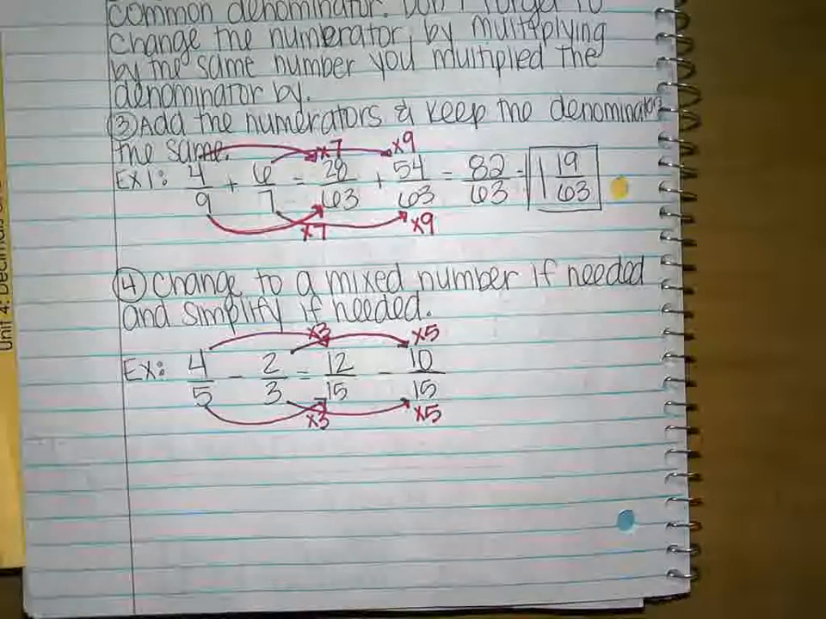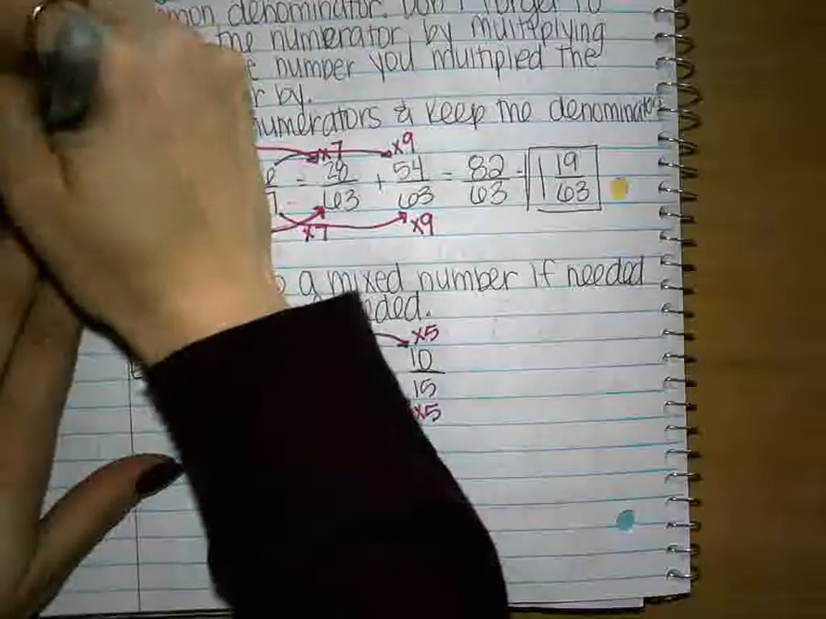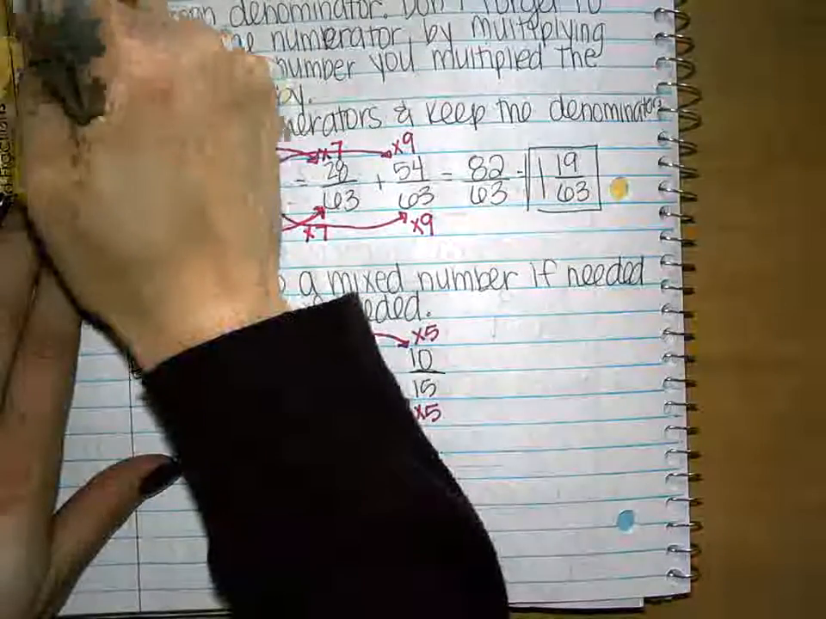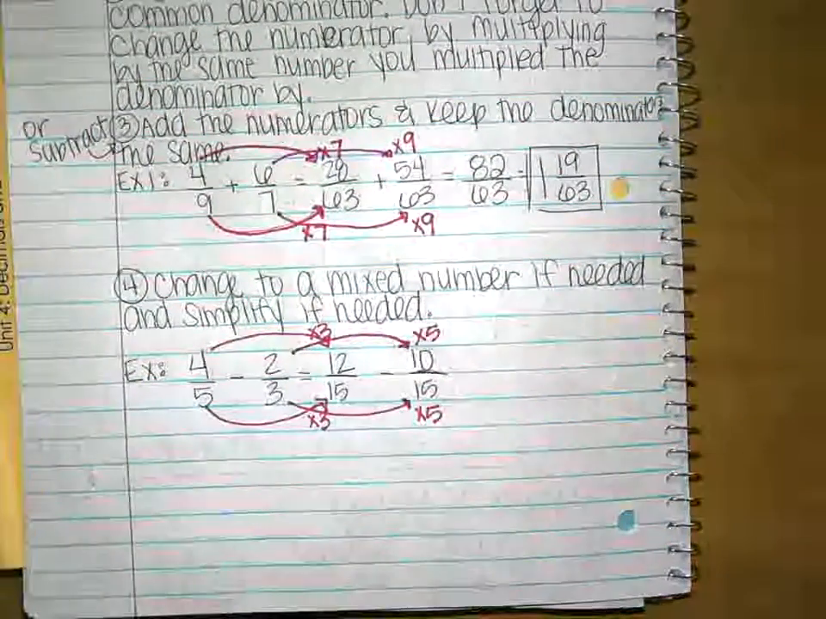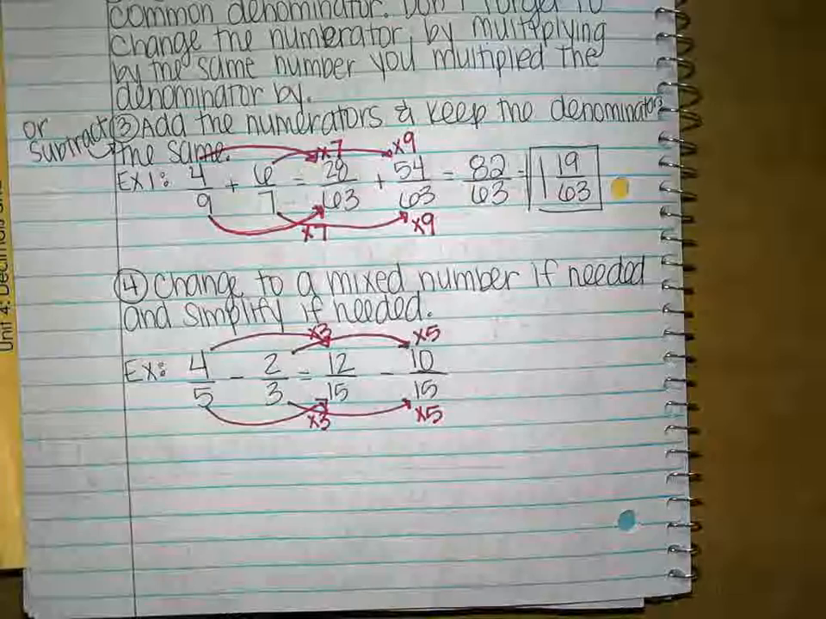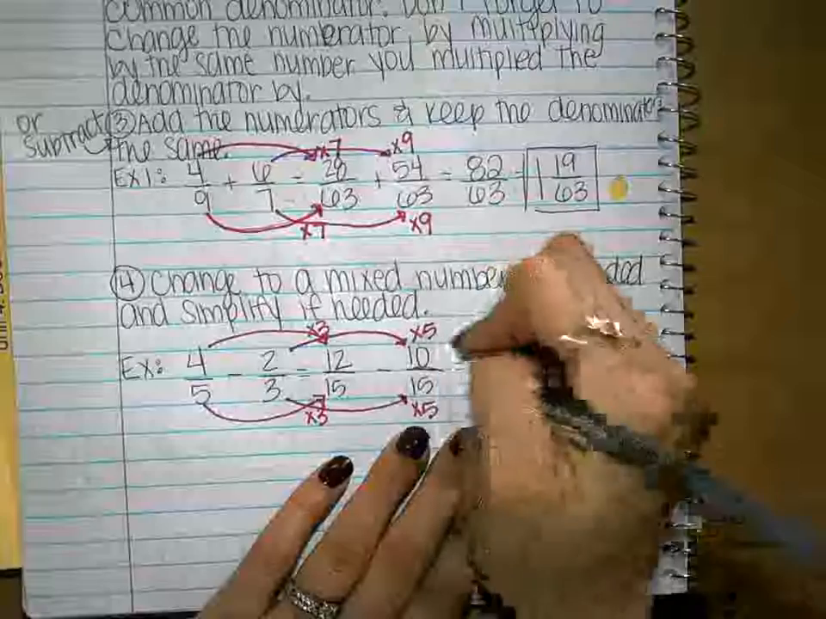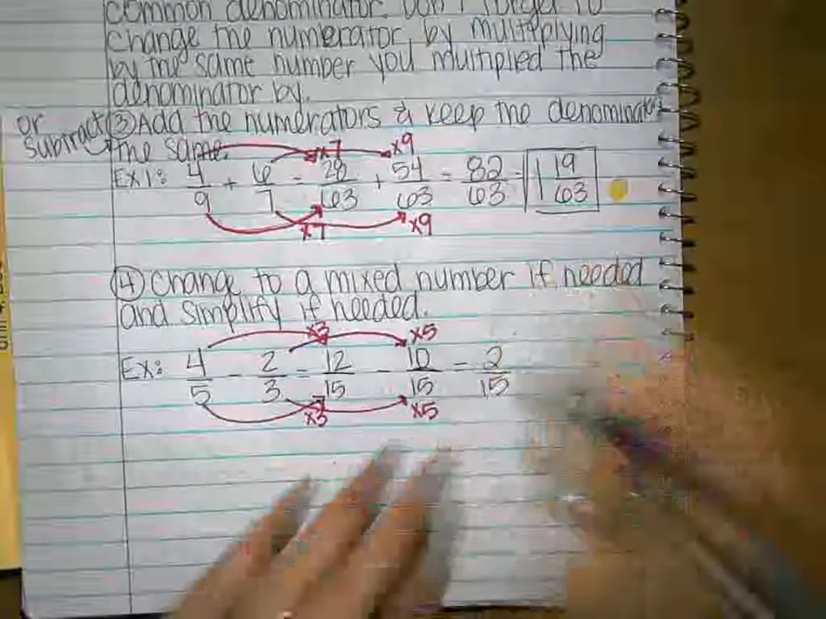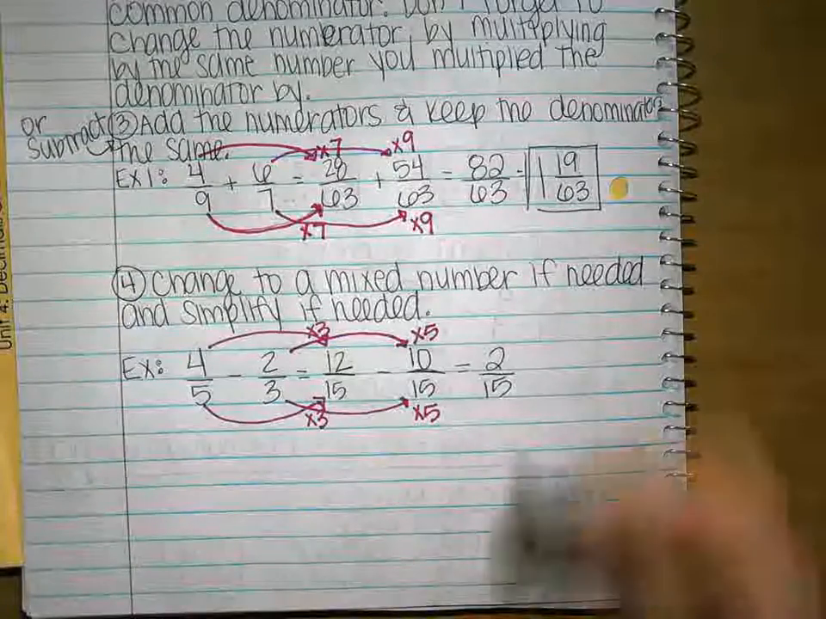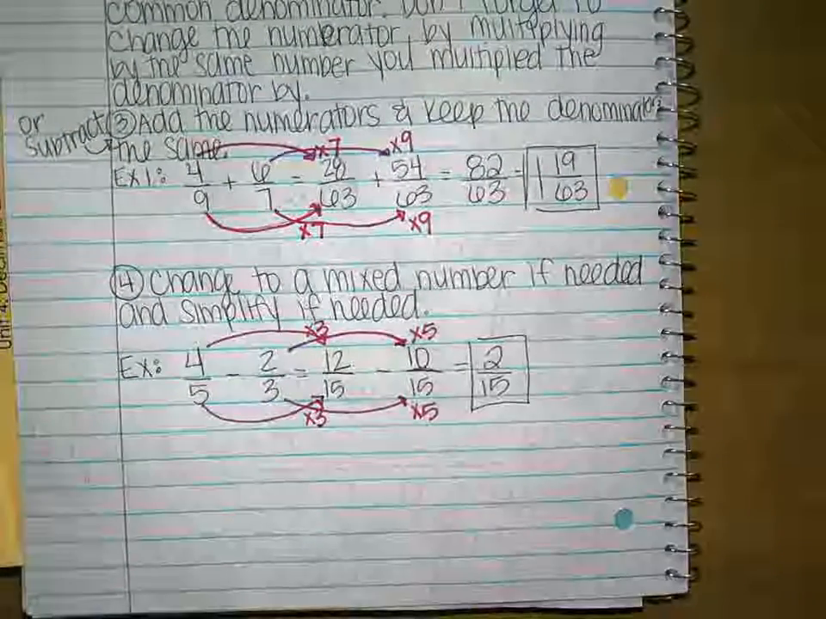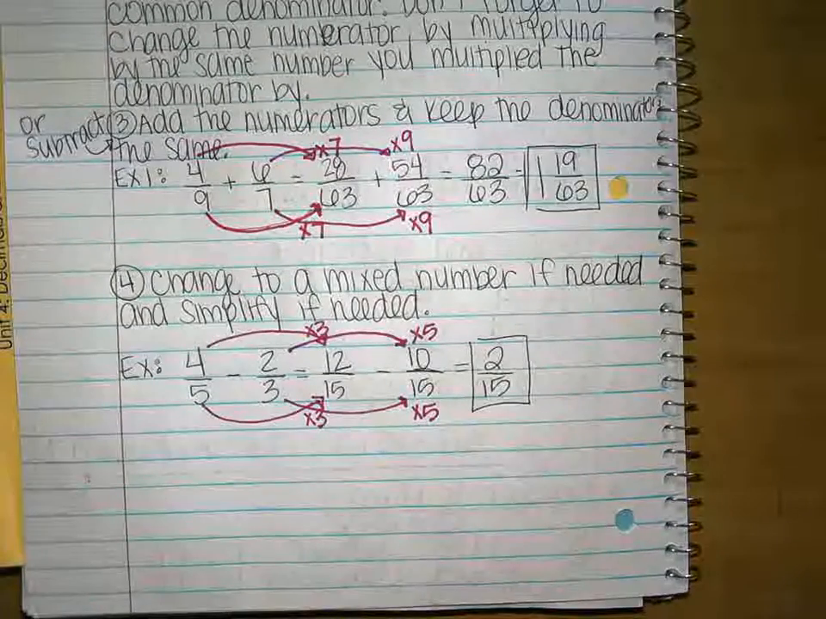I guess we accidentally just wrote add the numerators. What should step 3 say? Add or subtract. So let's add in just the words off to the side, or subtract, so we know that also goes along with step 3. So add or subtract those numerators. 12 minus 10 is? 2. Over? 15. Do I need to simplify? No. Do I need to change it to a mixed number? No. So what's my answer? 2 over 15. Questions? No.